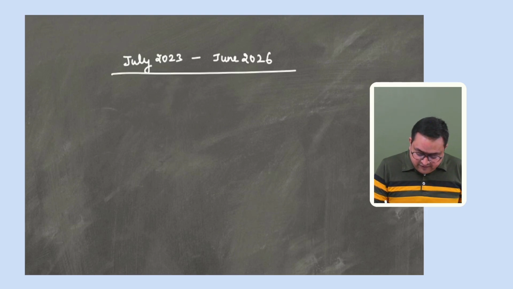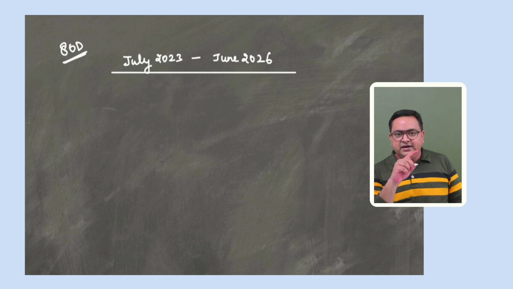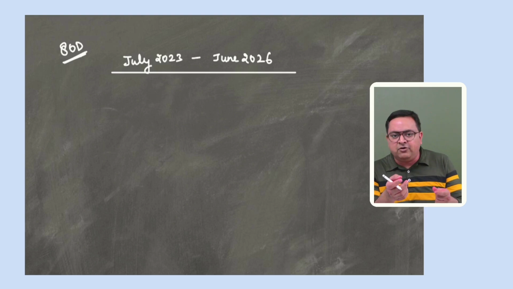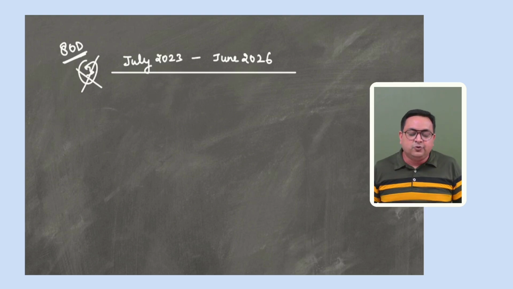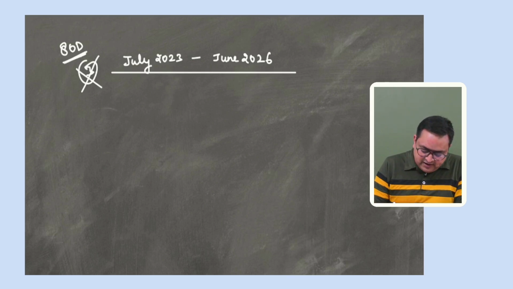First of all, please remember, under section 80D, if the amount is paid for more than one previous year, you have to see how many previous years are involved. Although it is mentioned that this is 3 years, don't take it as 3 years. You have to see how many previous years are involved over here. So tell me, if it is July 23, we have previous year 23, 24 involved.